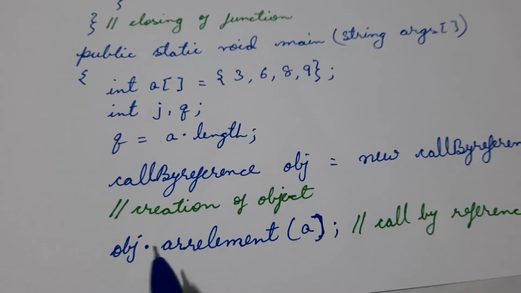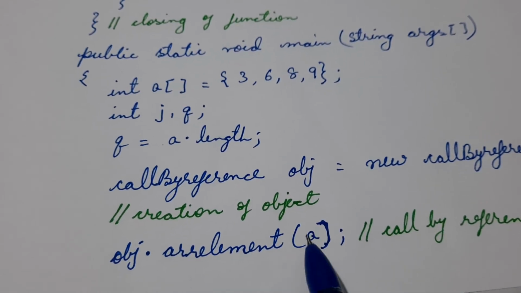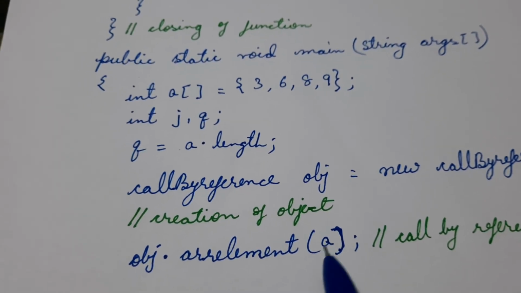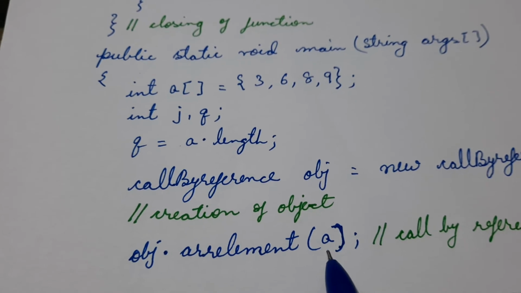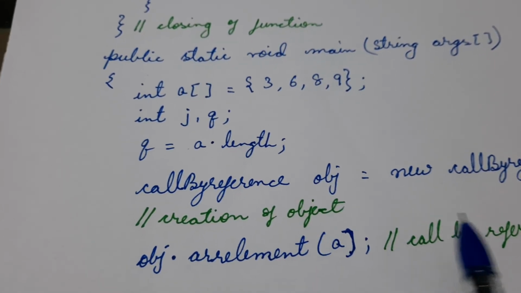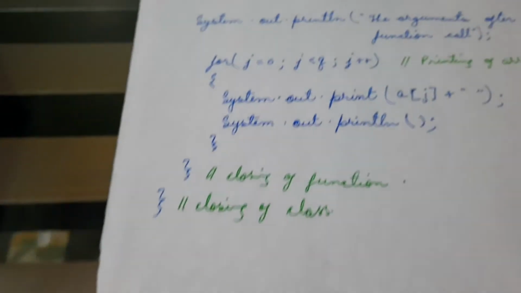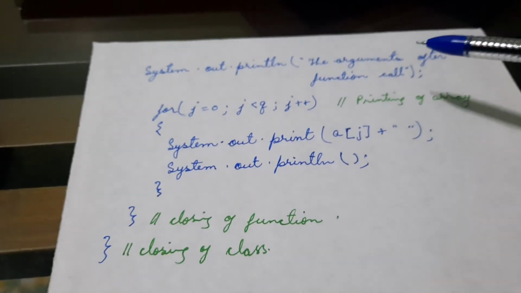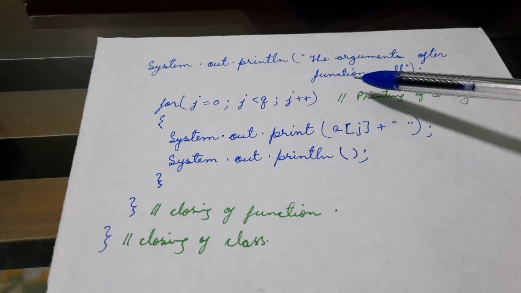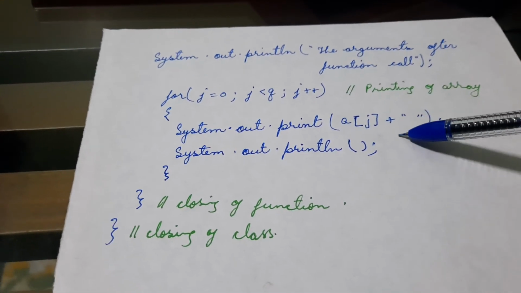Now if we see obj.arr element, whenever we pass the array as a parameter in the function call, we write only the array name without any square brackets or any other declaration. After that, we will print the array.